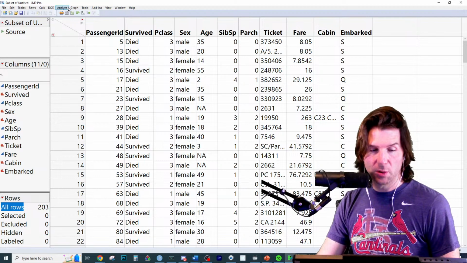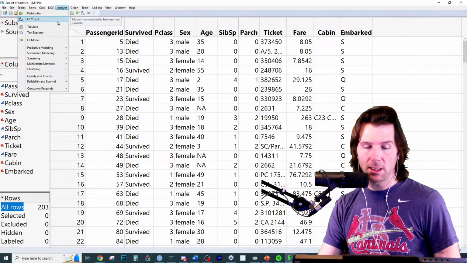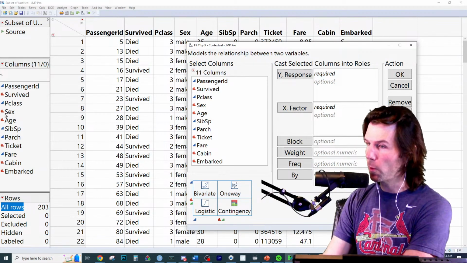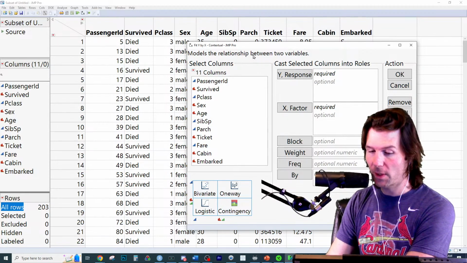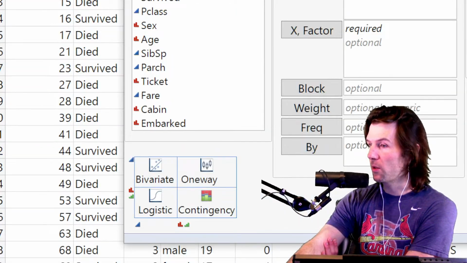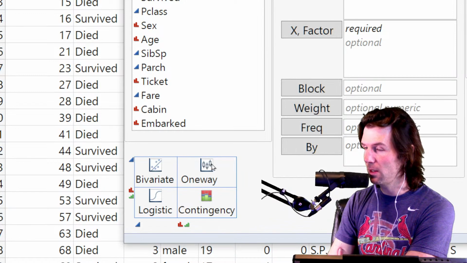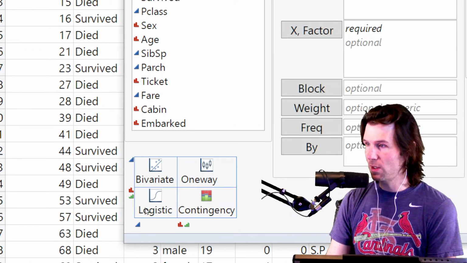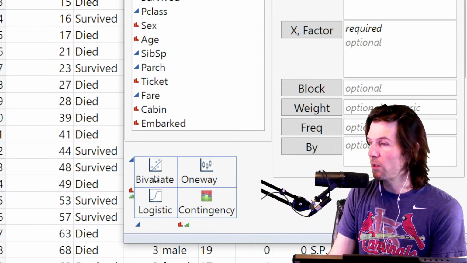With this, we are going to go to Analyze, Fit Y by X. Under Analyze, Fit Y by X, you're doing a bivariate relationship. If you notice here, some of these are red. Red means they're categorical. Blue means they're quantitative. If you do categorical, you get a mosaic plot and a contingency table. Red and red line up to this. Here are side-by-side box plots with blue as the Y variable and red as the categorical X variable. And then logistic, which you saw if you watched my 320 video. And then blue and blue is bivariate quantitative, which is scatter plots, which is going to look at correlation and regression.